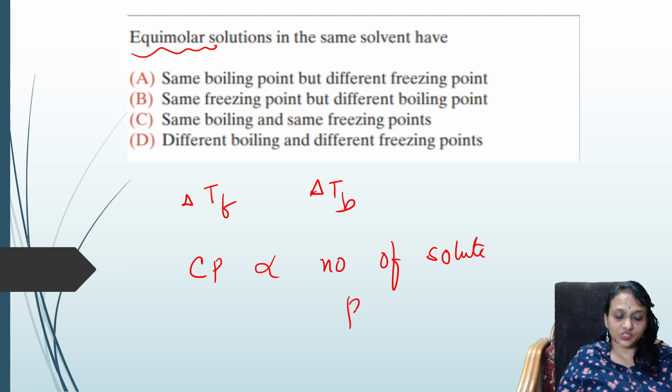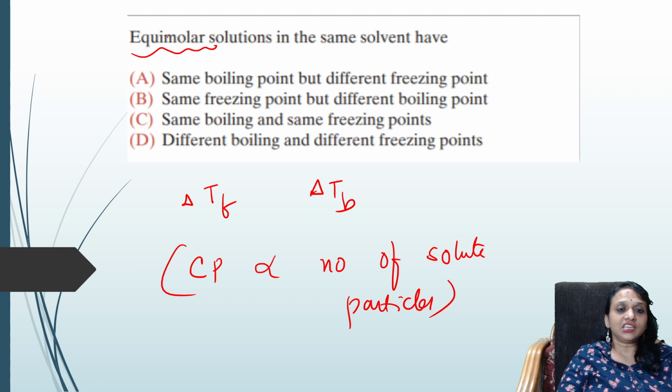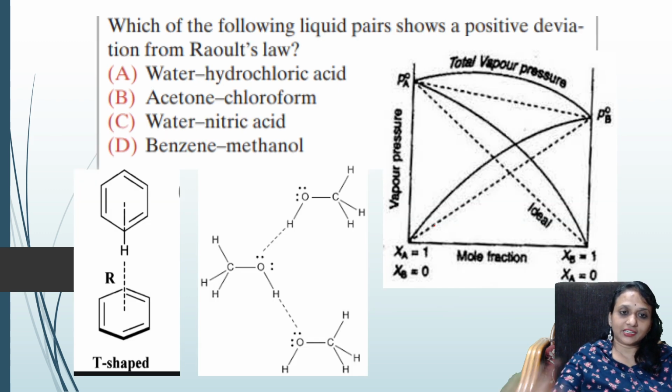Remember this one. So equimolar solutions mean same boiling point and same freezing point. They will not depend upon the solute. Equimolar means the molar concentration of the solute is same. So delta TB and delta TF will be same.